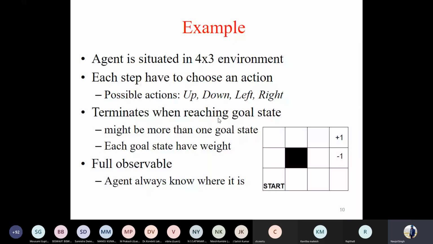It knows the coordinates where it stands; it does not need to sense it from the environment. In this case, the starting state is (1,1). There are two goal states, (4,2) and (4,3).